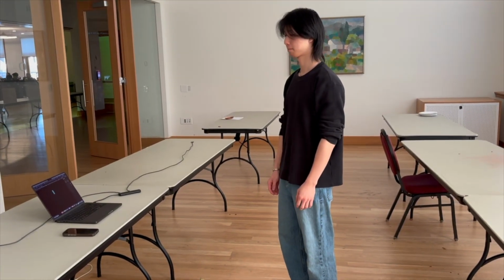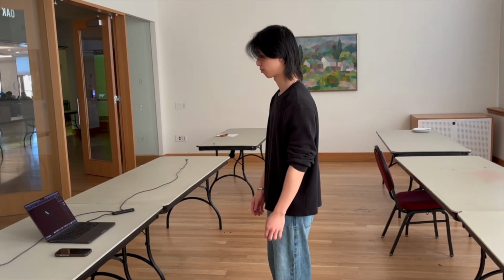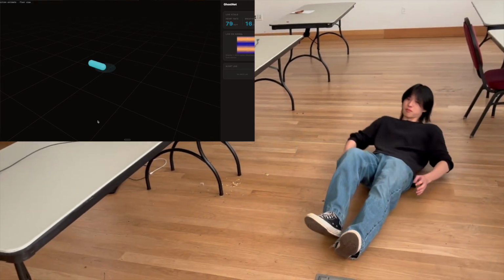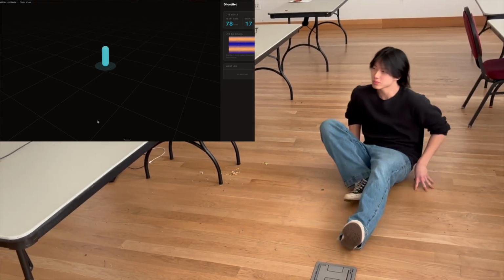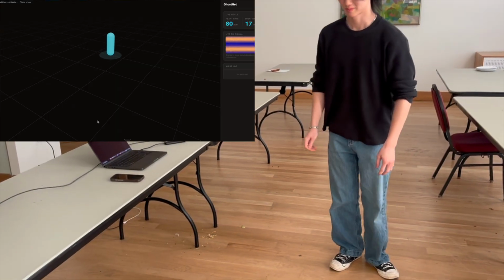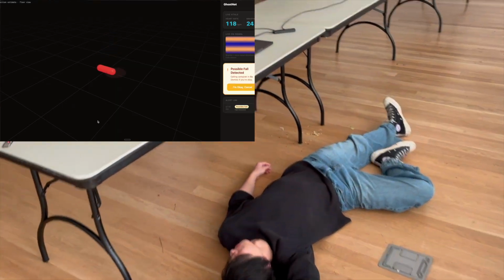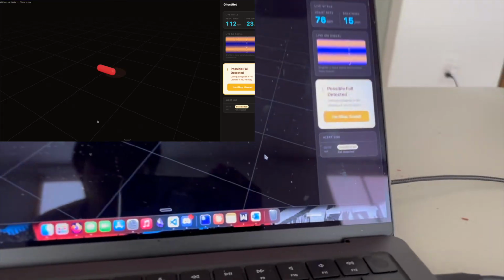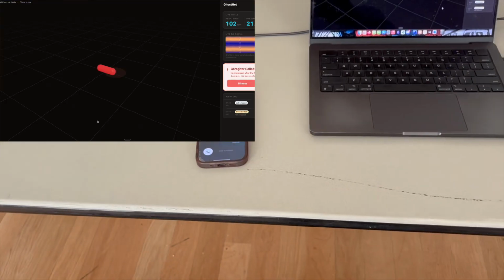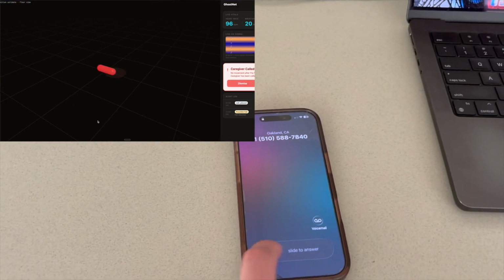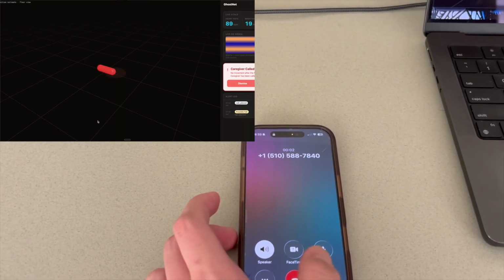And then over here, I'm going to test the falling detection. So I lie down first, just to see that it doesn't trigger because it's a slow movement. And then I'm about to fall. I think my heart rate jumps here because I'm kind of scared of falling. But yeah, it turns red. You can see that after a grace period, it calls the care provider. In this case, it's just me. And that's through Twilio.